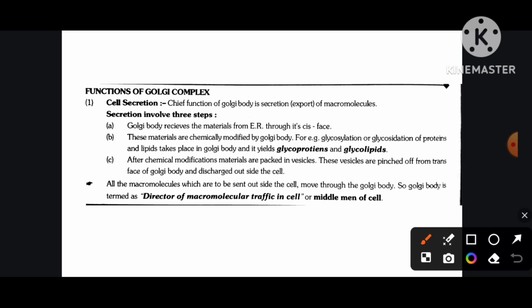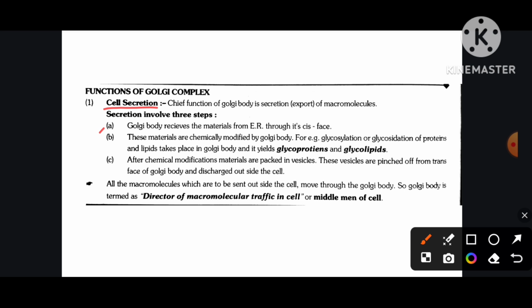Function of Golgi complex. Cell secretion. Chief function of Golgi bodies is secretion, export of macromolecules. Secretion involves three steps. Number first, Golgi body receives the materials from endoplasmic reticulum through its cis face. These materials are chemically modified by Golgi body.